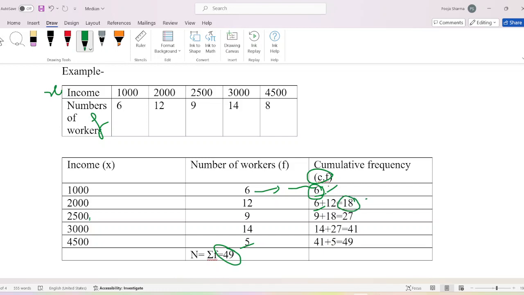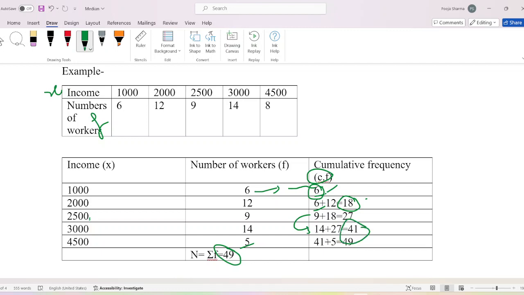Then the second value of CF is 18 and the third value of f is 9. We will add, then we will get 27. After that, we will add the third value of CF, that is 27, and the fourth value of f, that is 14, giving 41.